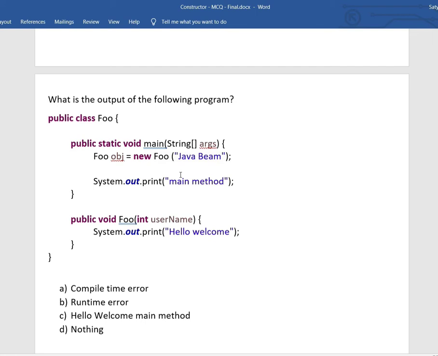Here we have something that looks like a constructor. Its name looks the same as the class name, but it has a return type. So this is not a constructor, this is a method with the name of the class.